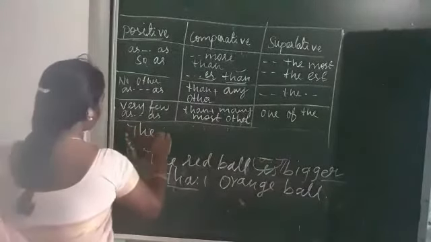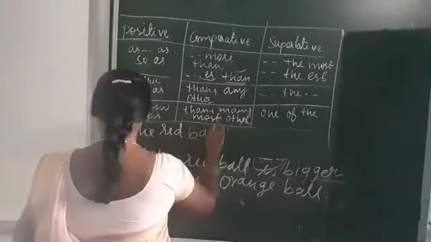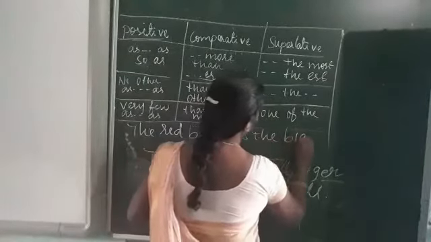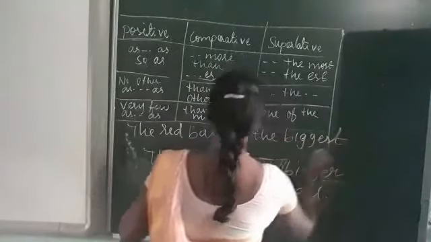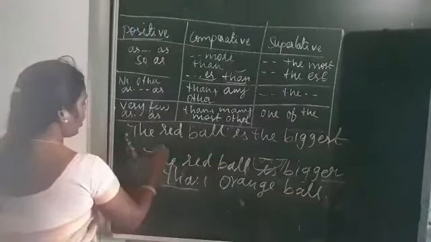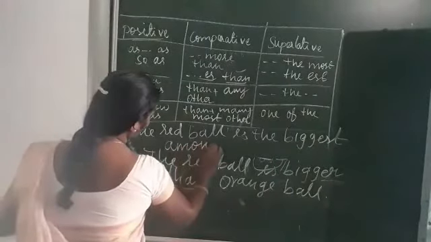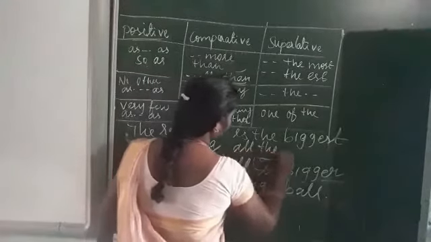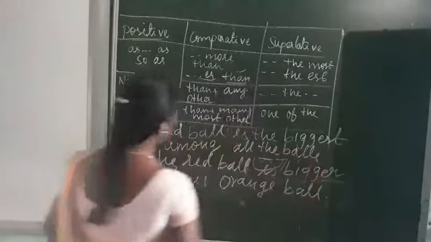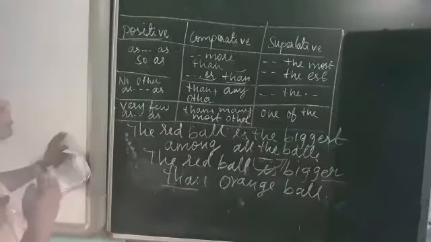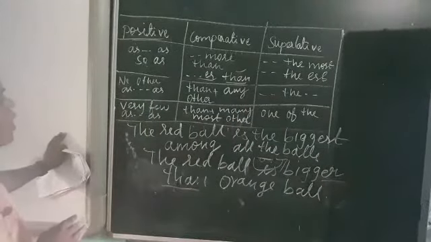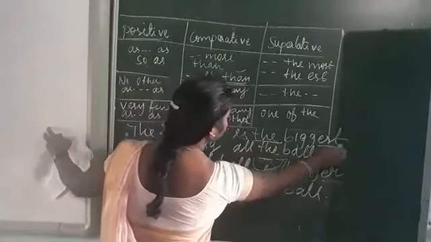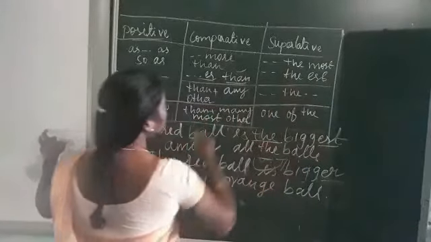The red ball is the biggest among all the balls. Okay, all the balls. So in this sentence, comparison is among all the balls, isn't it? So it is called superlative degree. Superlative degree means we must use the plus est. The plus est refers to superlative.